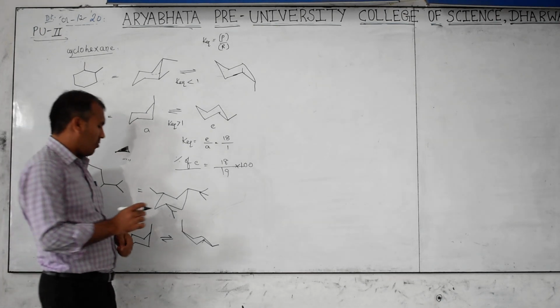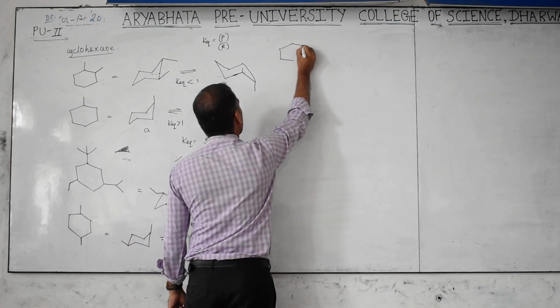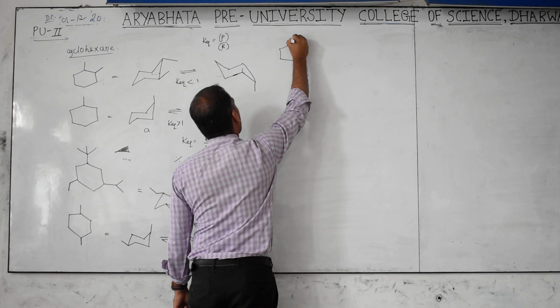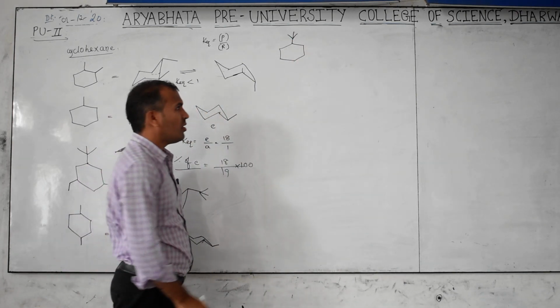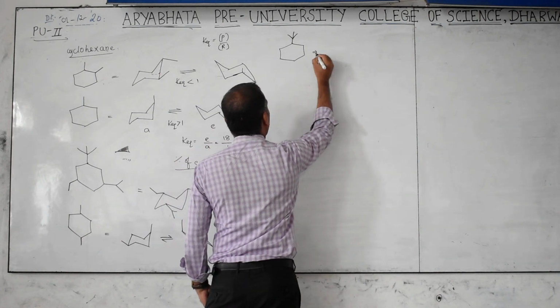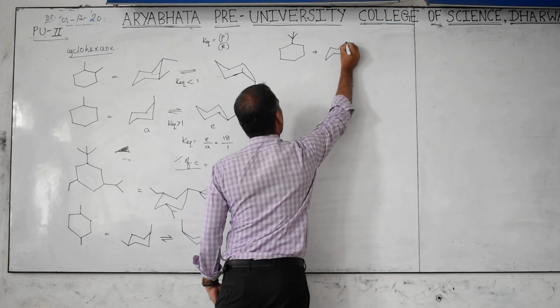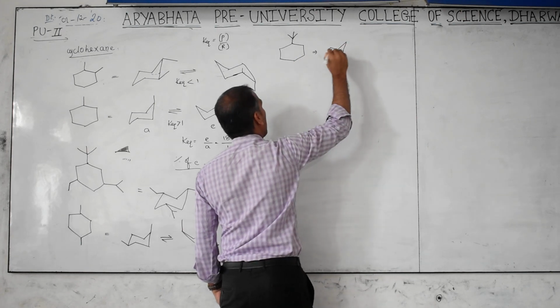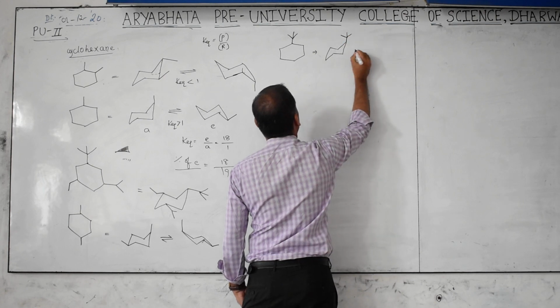But if you take another example of this type, this is a tertiary butyl group. If you write this in the form of chair conformation, then I will write both the axial form and the equatorial form.